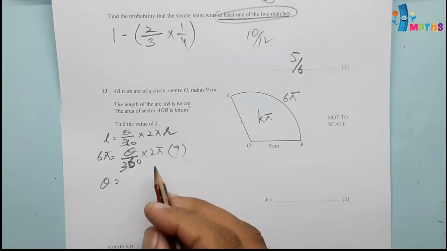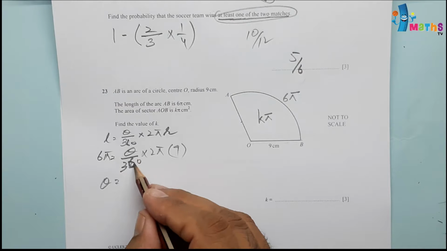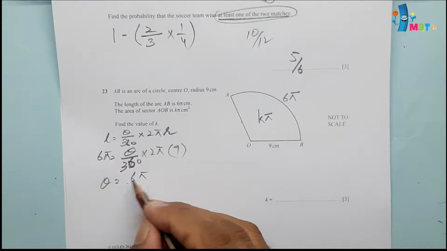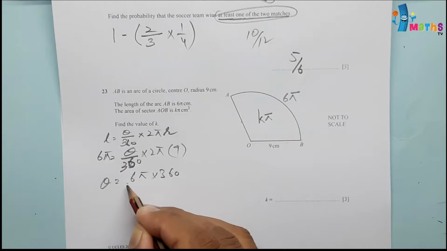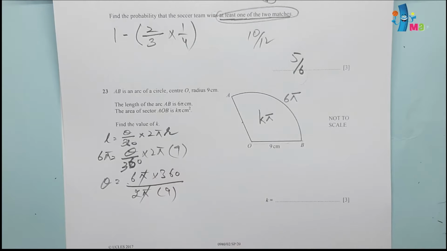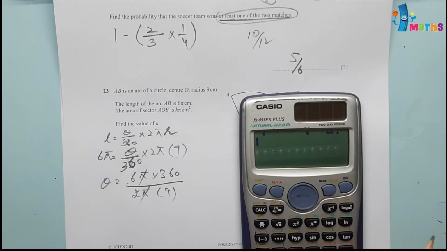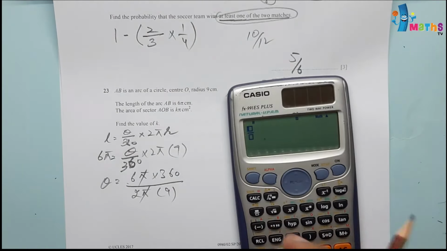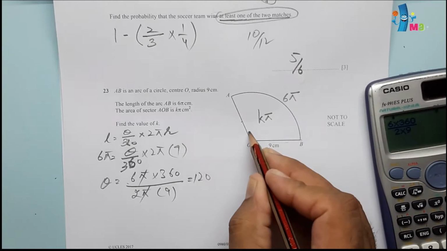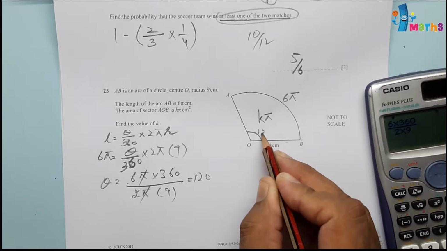Theta will be equal to, theta will keep here, rest of the values we can shift to other side. 6 pi into 360 over 2 pi into 9. Pi will be cancelled with pi, and rest of the things we can simplify. 6 into 360 divided by 2 multiplied by 9. This will be equal to 120. So angle, this angle we got is 120.